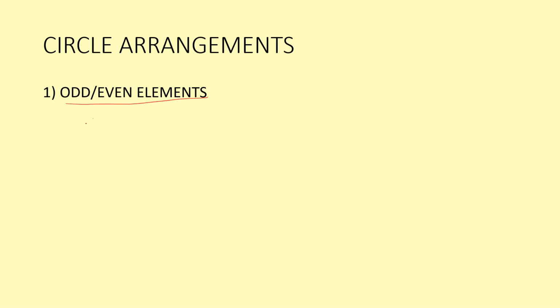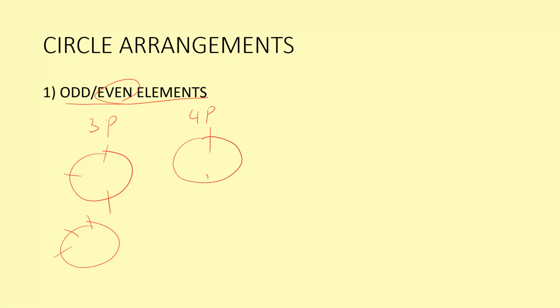If it is having an odd number of elements, for example, three persons, then you can draw the three persons anywhere. But if they say an even number of elements, for example, four persons, then you must establish the opposite pattern. If there are six persons, then you must establish the opposite pattern.